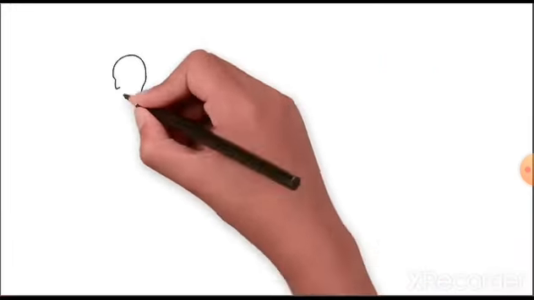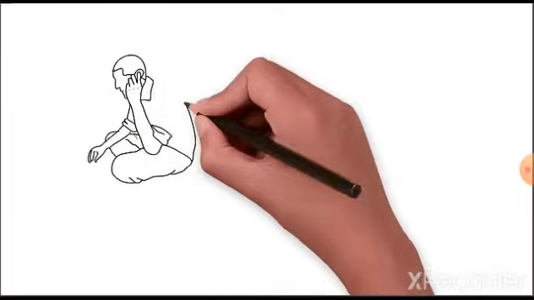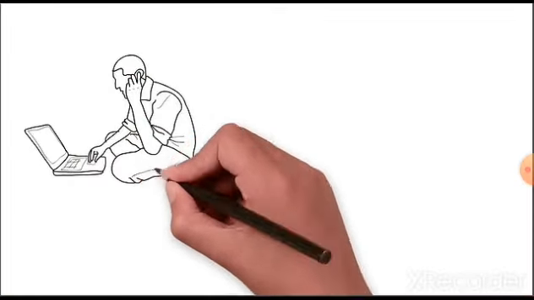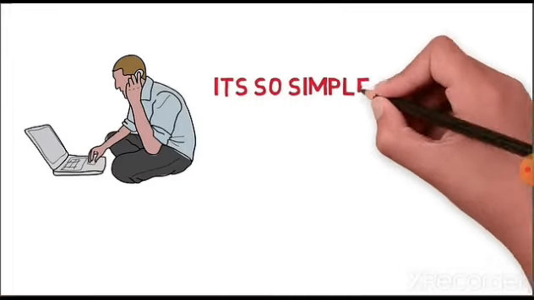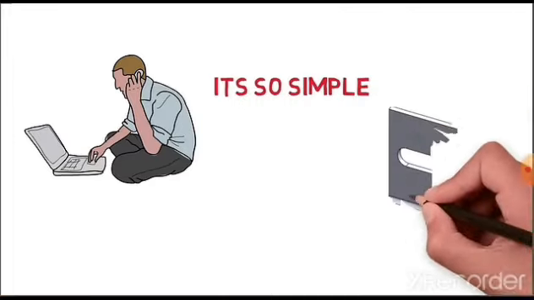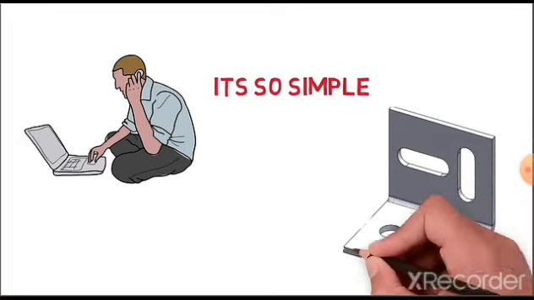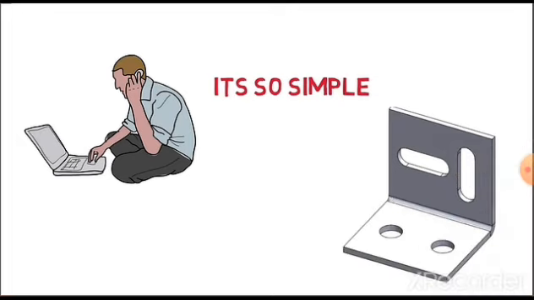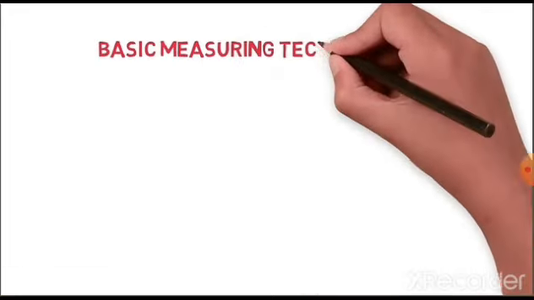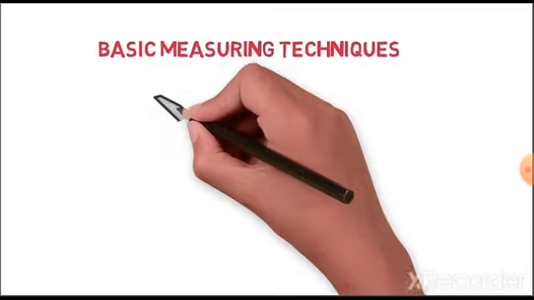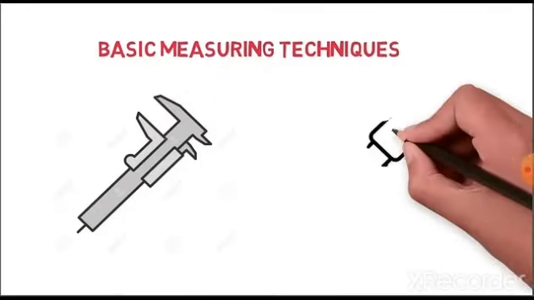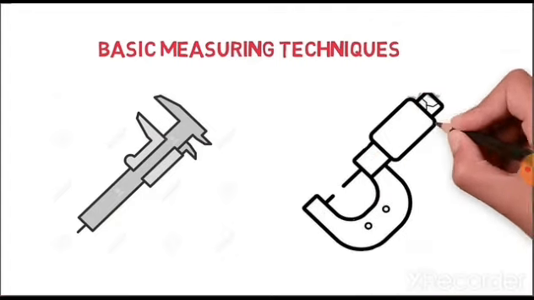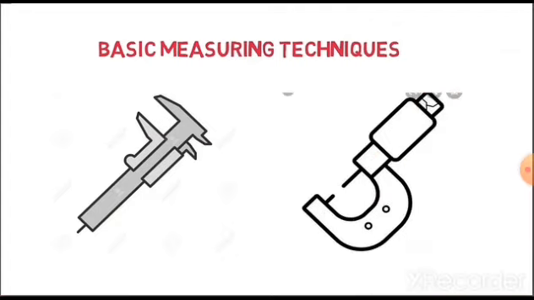For instance, just think, you are a manufacturer and you have manufactured a component after you got the design and all the requirements for its development. The product being shown has a simple design but a great application in some industries. Now the question arises, how are you going to measure the dimensions for checking its quality? You might know so many tools. I have shown you two major ones: a vernier caliper and a screw gauge.